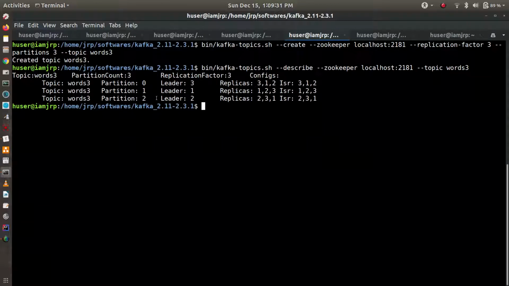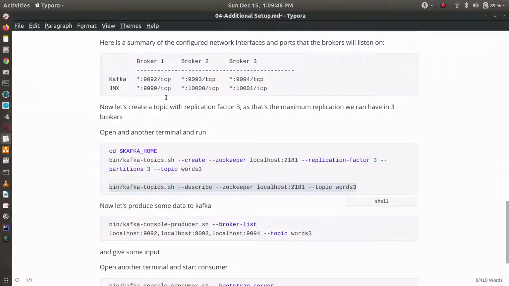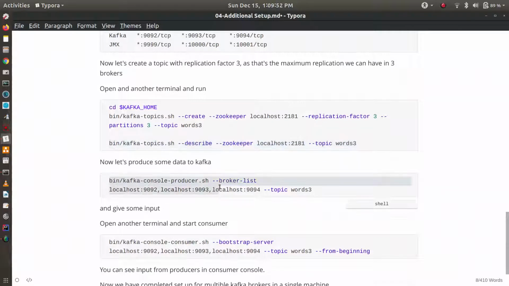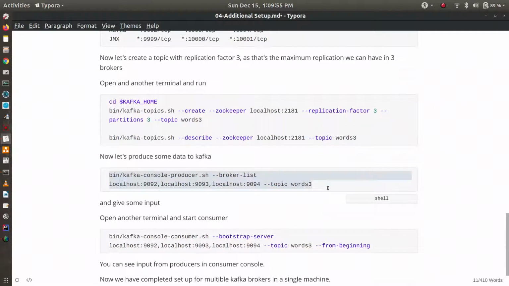So you can see here the replication factor is 3. There are 3 brokers which are running. That's why there are 3 different leaders, 1, 2, 3. But in the previous exercise we saw that the leader is all 0 because only one broker was running. Now let's produce some data to that topic.